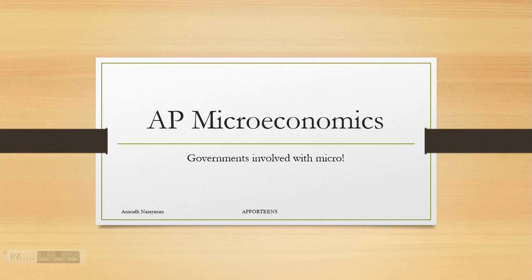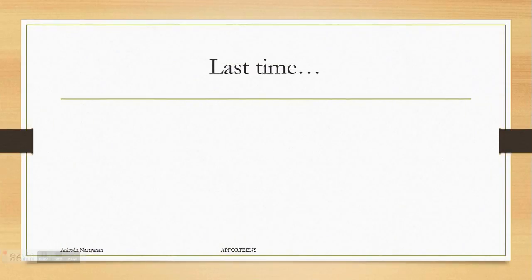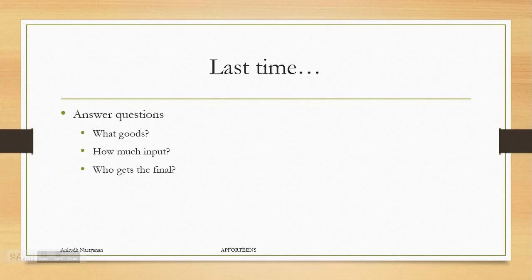Today we're going to be answering what governments are involved with microeconomics and macroeconomics in general. So let's get started. Last time we answered different questions about what type of goods, how much input, and who gets final goods, all about the product market. As always, click right there for the link for that video.